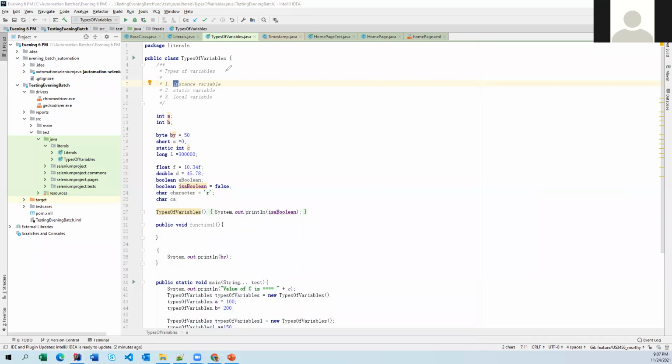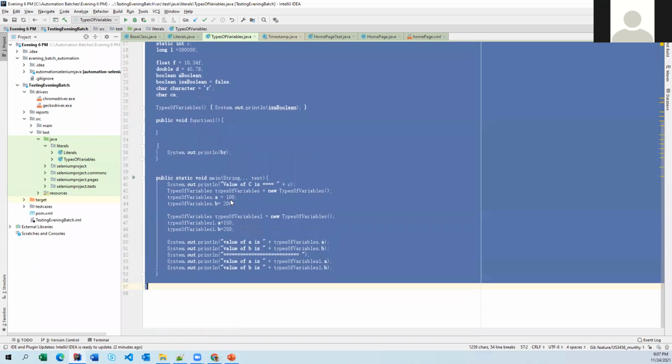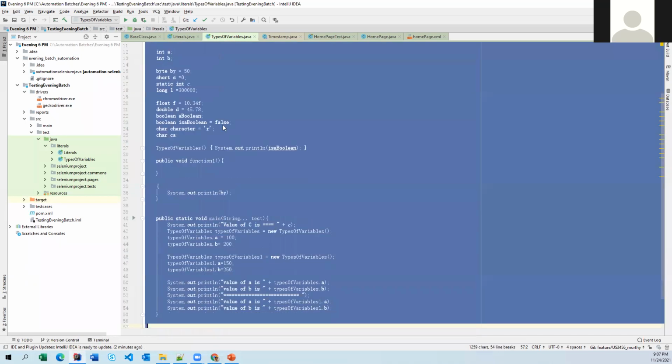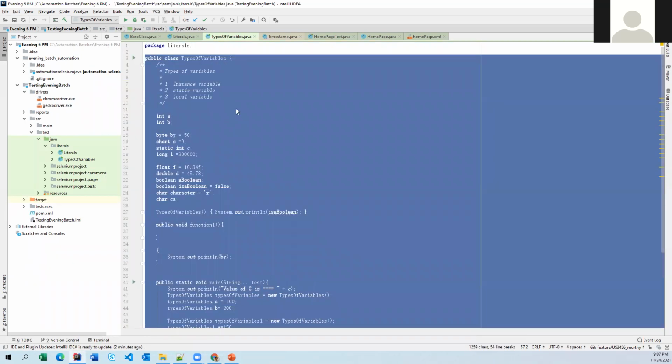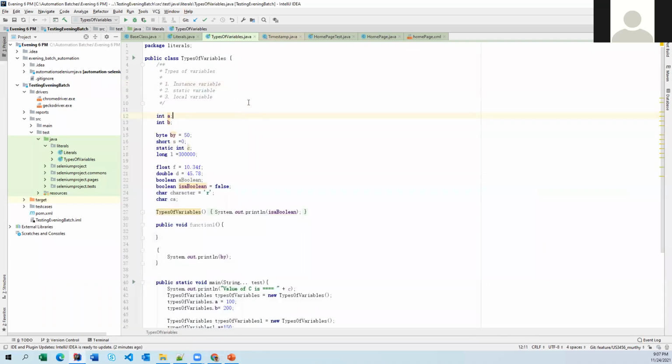It can be declared within your class. If you notice here, the class starts from here, so this is the whole class. You declare it within your class and outside of your function.